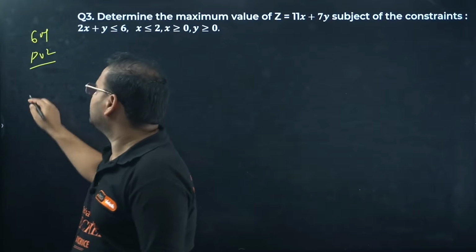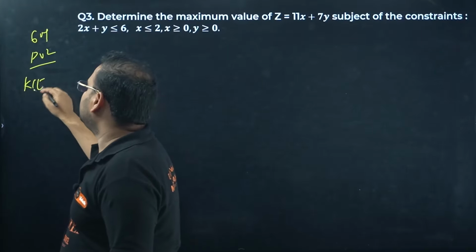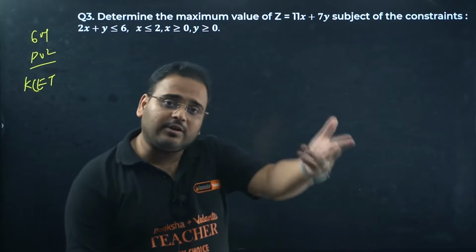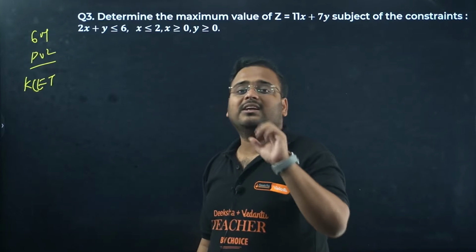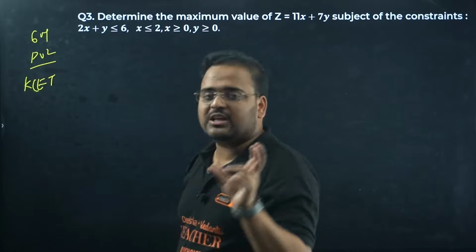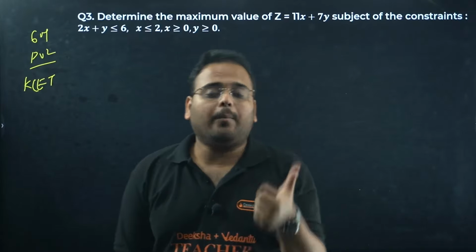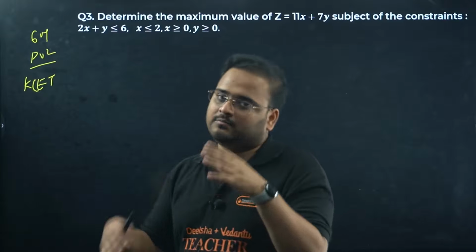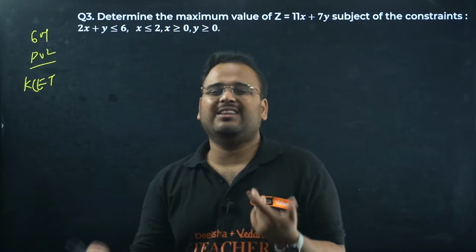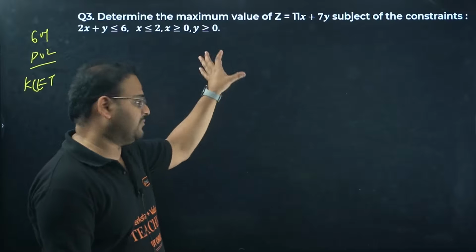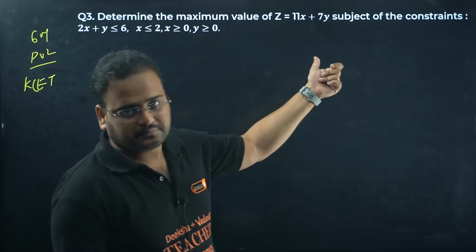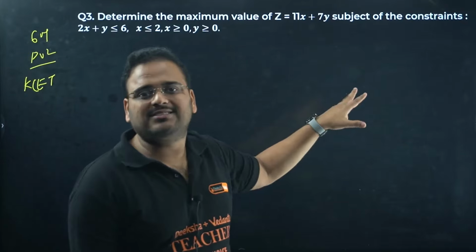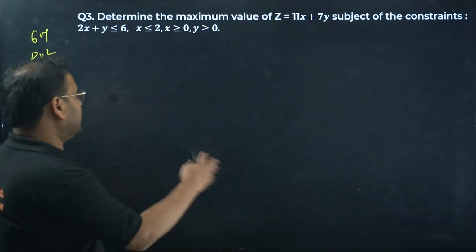Sir, what about KCET? In KCET, they don't ask you to draw the graph. They'll give you the graph and ask you either constraints, or they'll give you an equation, give you coordinate points, and ask for the optimized solution. Or they can give you a condition that you have to solve to get the result. That'll be a lengthy problem. So this is the variety they get. They'll give you options, pick one. Same problem with options, you have to pick the right one. It means you have to do the whole process, but as rough work, of course, since you can't draw and show the graph there.